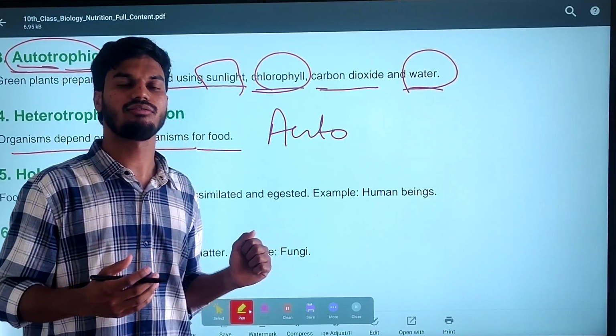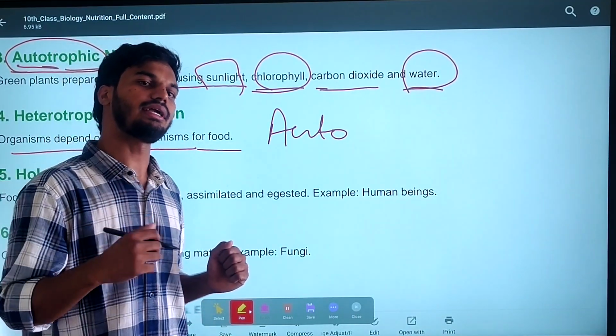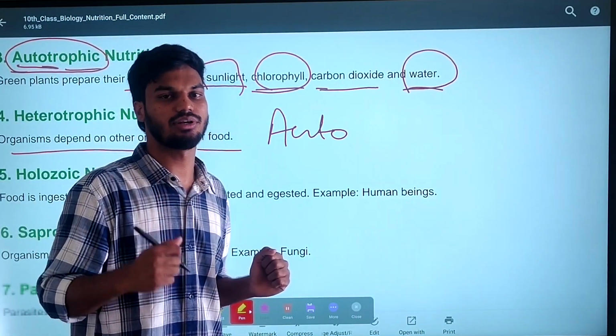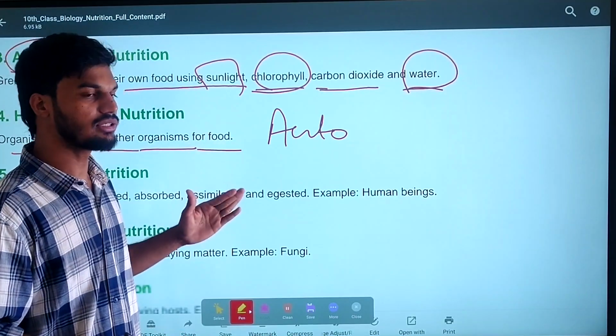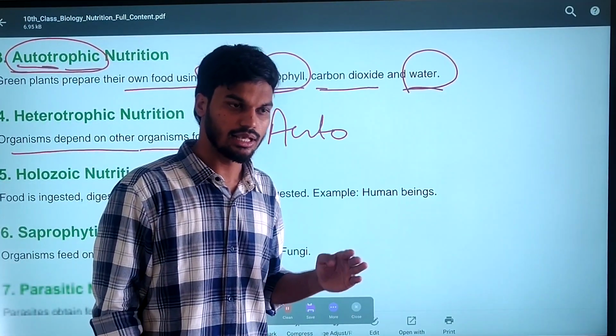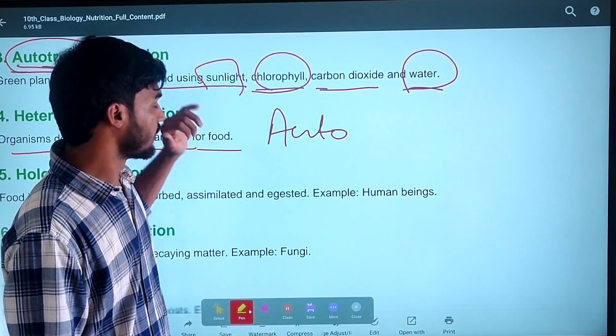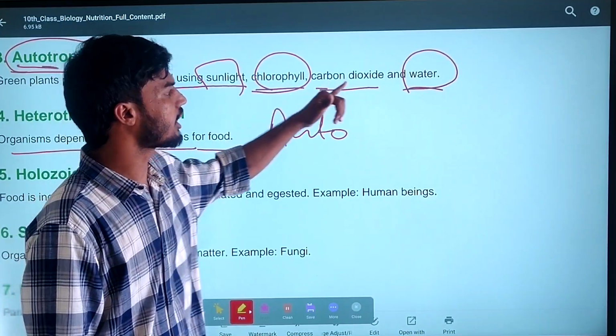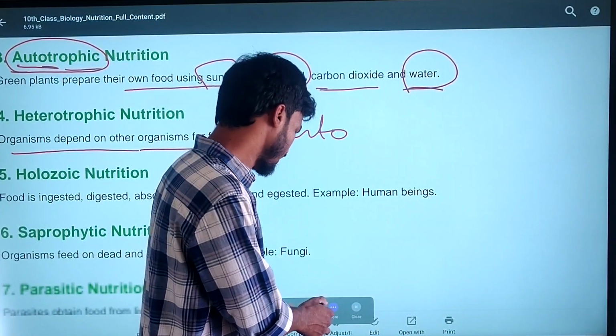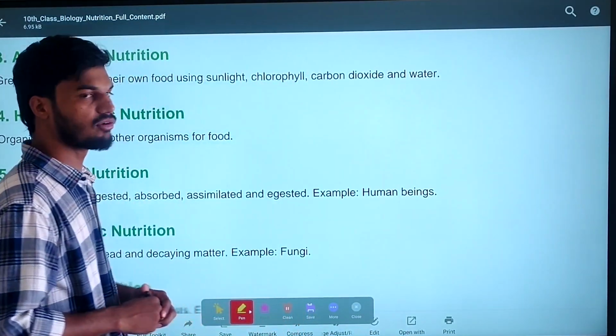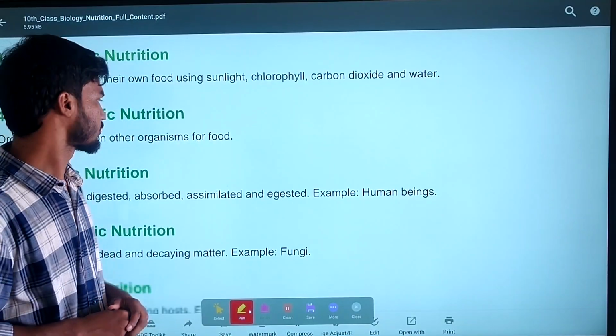Then only the process of self preparation, photosynthesis, will take place. In the presence of all these, photosynthesis will take place.